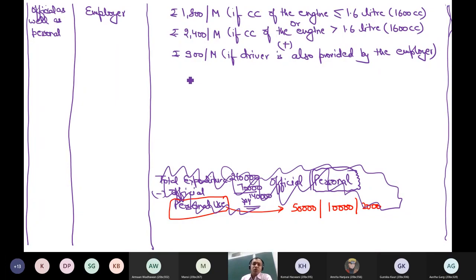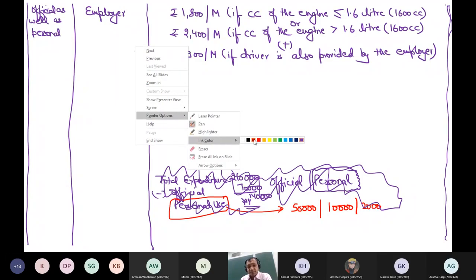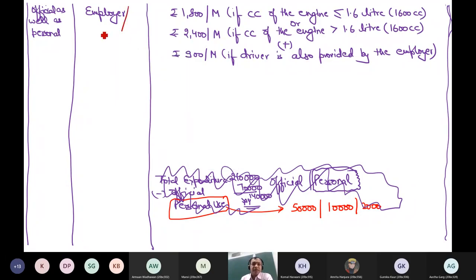Now, if the car is owned or hired by the employer, but expenses are incurred by the employee, and the use is official as well as personal, then there is less benefit to me compared to the situation when expenses are also incurred by the employer. Because now the benefit I am getting as an employee is only the use of that car. I was not supposed to purchase my own car or hire my own car, but I am incurring the maintenance expenses and using it for official and personal purposes, so the benefit is less.